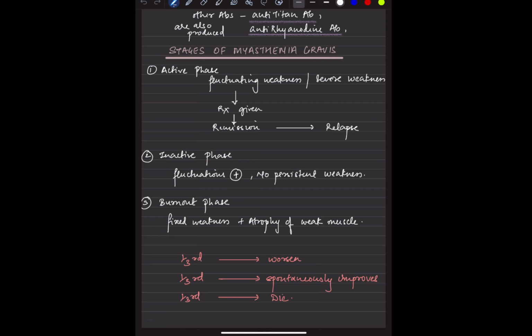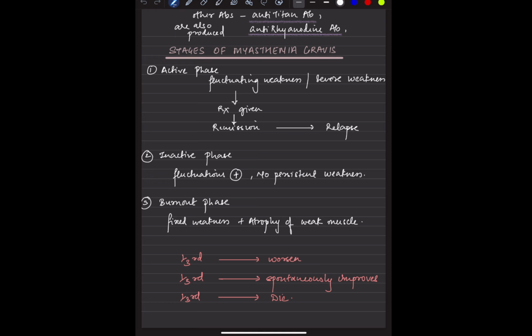Now there are certain stages of myasthenia gravis. Now if you see, there is an active phase, and there is an inactive phase, and then there is a burnout phase. Coming to the active phase, there is a fluctuating type of weakness, and there will be a severe weakness. We give a treatment, the patient will be in remission. Again, the patient can go into relapse. This is an active phase. When we talk about the inactive phase, there will be fluctuations, but there is no persistent weakness. And then there is a burnout phase, with a fixed weakness plus atrophy of the weak muscle.